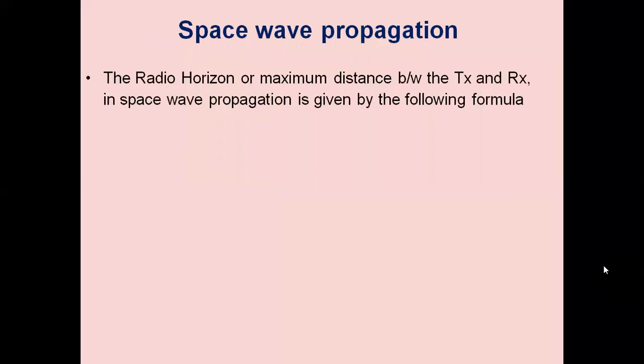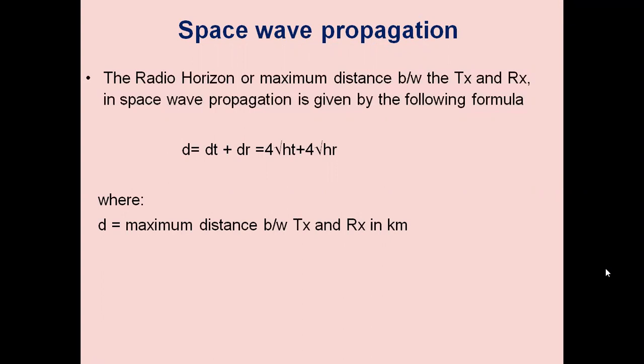The radio horizon, or the maximum distance between transmitter and receiver in space wave propagation, is given by a formula. This formula is with respect to kilometers and meters.